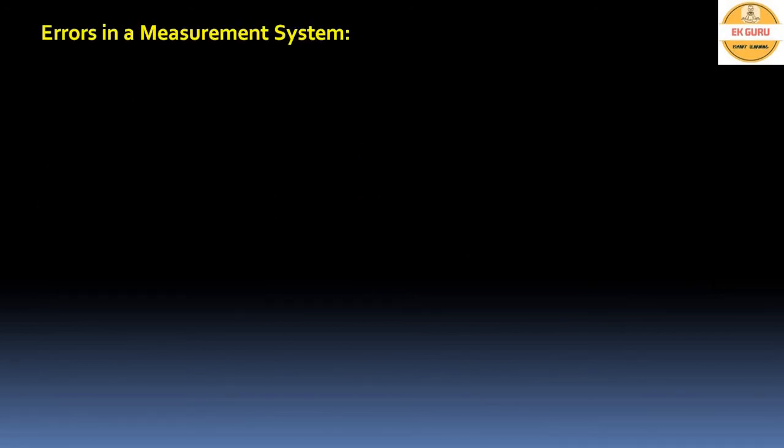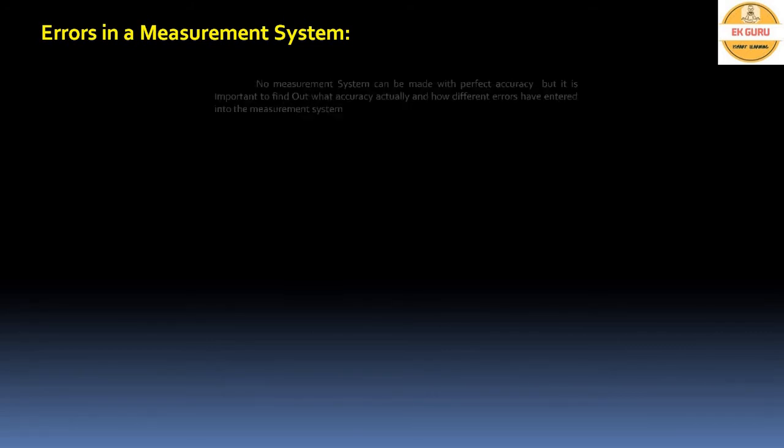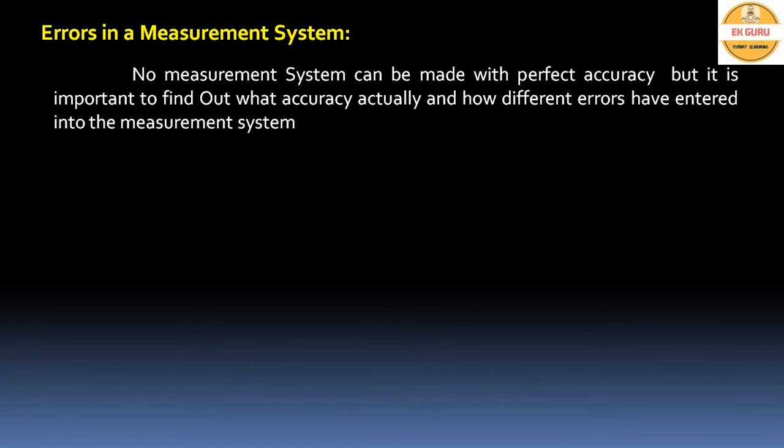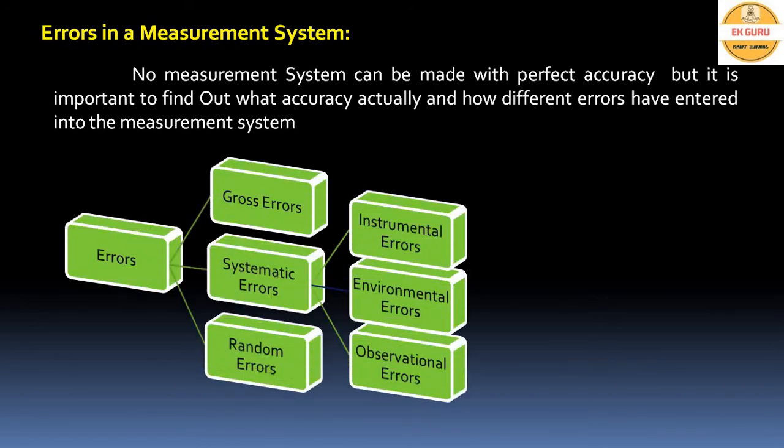In this video, we are going to see about errors in a measurement system. No measurement system can be made with perfect accuracy. That means every instrument should have some error. But it is important to find out what accuracy it actually measures the measuring quantity and how different errors have entered into the system. Errors may arise from different sources.